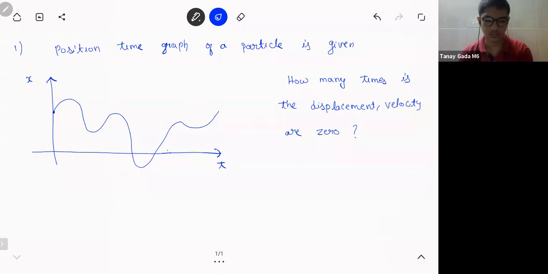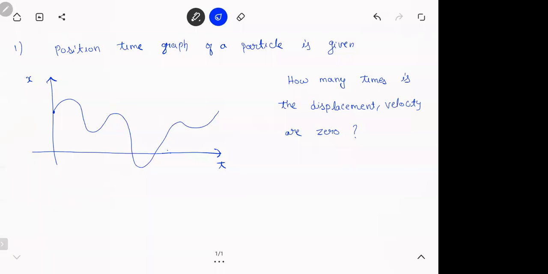Two times. Now you're mistaken. What is displacement? Final position minus initial position. See, displacement zero doesn't mean you have to meet the origin. That is not the question. Think. I'll give you a minute.